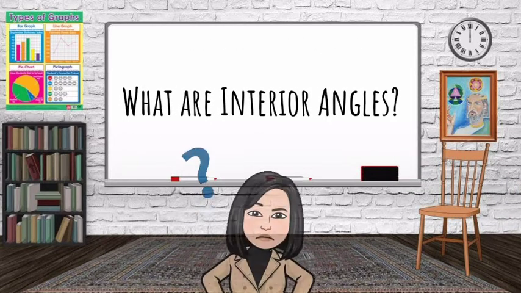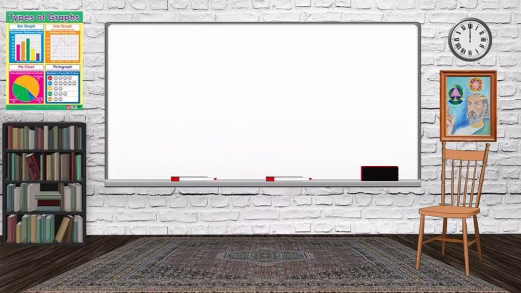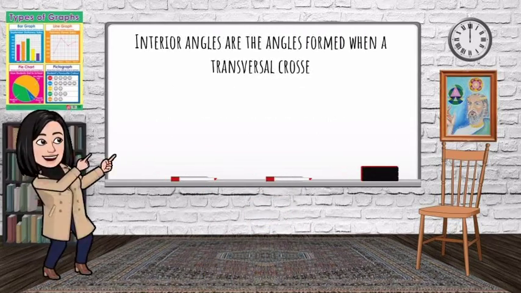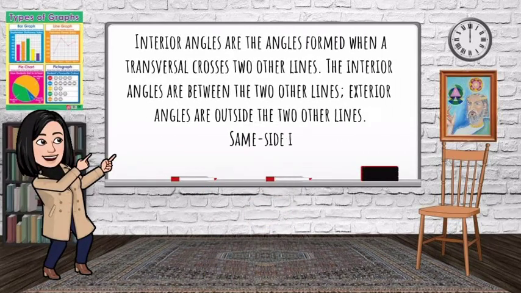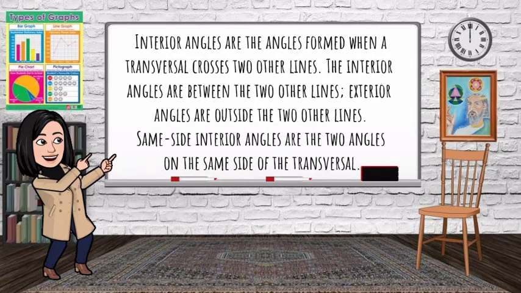What are interior angles? Interior angles are the angles formed when a transversal crosses 2 other lines. The interior angles are between the 2 other lines. Exterior angles are outside the 2 other lines. Same-side interior angles are the 2 angles on the same side of the transversal.